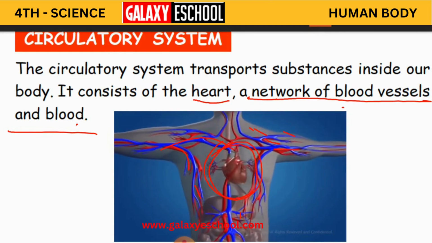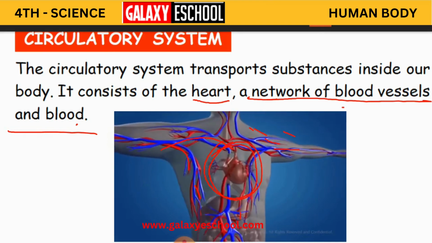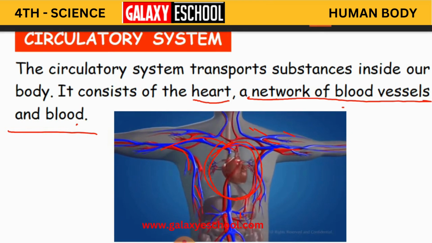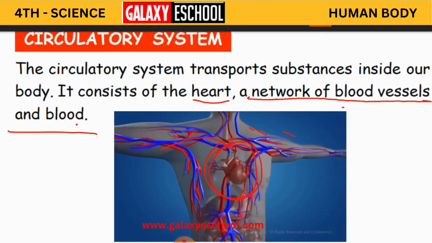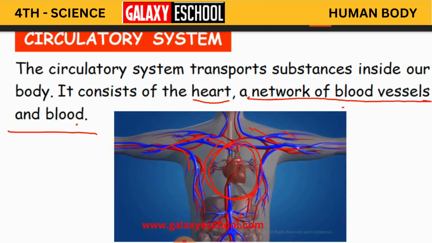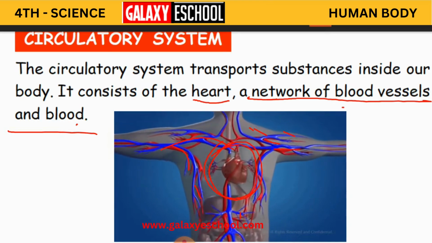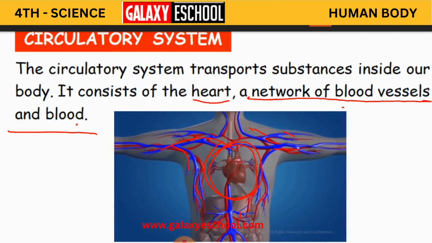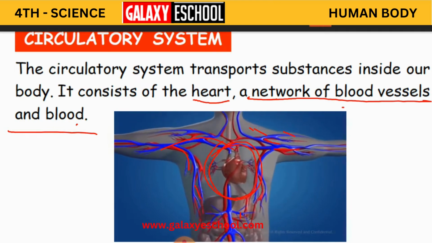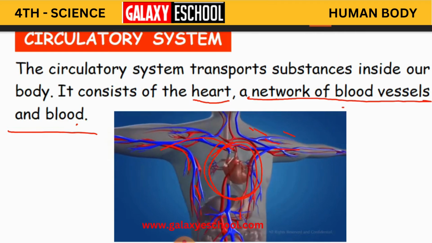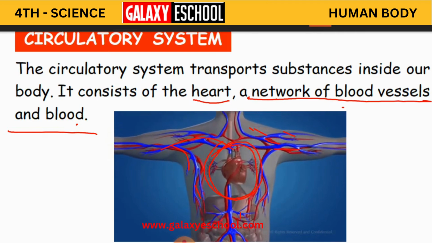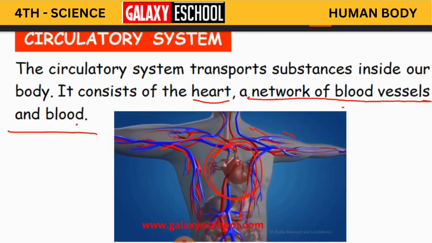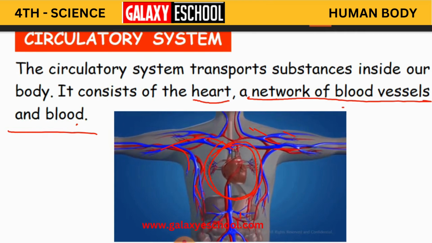Why? Because of that only our body can work. Without oxygen, can we live, children? No, we cannot live. So through this blood, what happens? This circulatory system is going to circulate blood throughout the body by carrying this oxygen and nutrients. Okay, children? Clear? Yes.